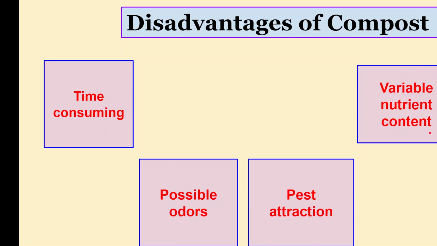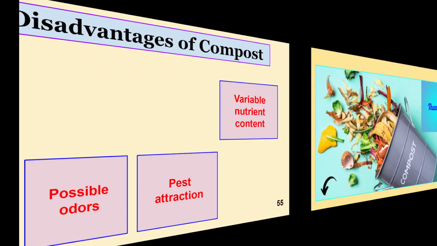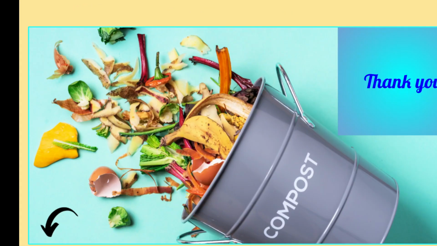And if you do not add the 3:1 ratio, and if you add randomly, there will be variable nutrient content. So you may not know what content you have in the compost, so we have to be a little bit correct in using them. So that is all about the compost. We will be doing this compost preparation as part of an assignment in the college. All of you will be doing it, so that you will have a better understanding of it.